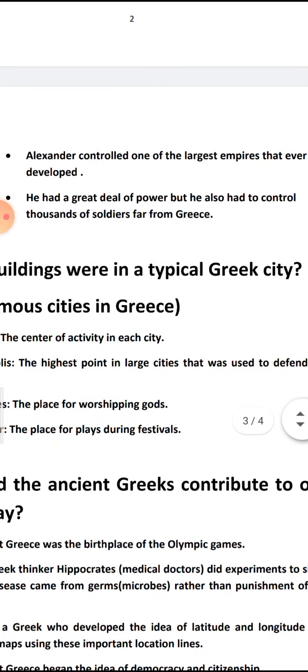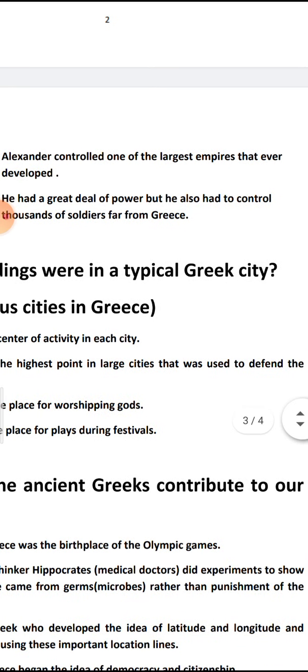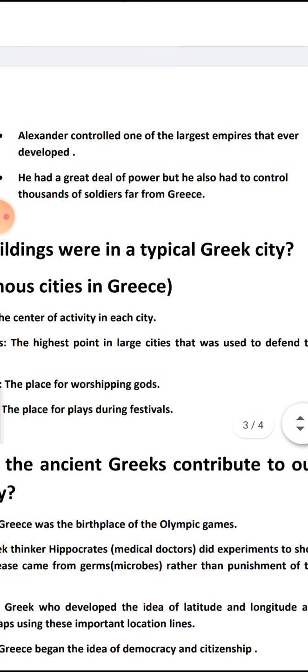Alexander the Great controlled one of the largest empires that ever developed. And he had a great deal of power, but he also had to control thousands of soldiers far from Greece.